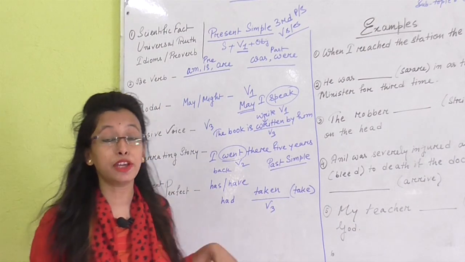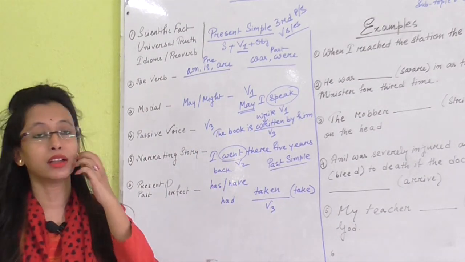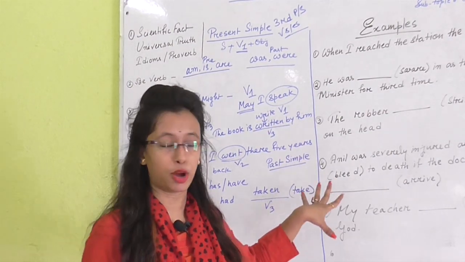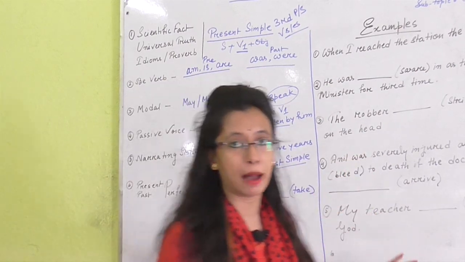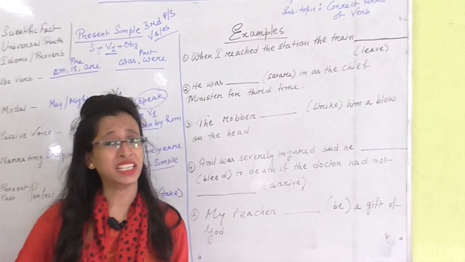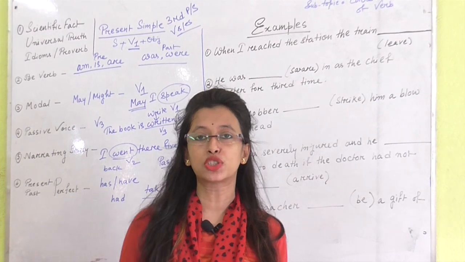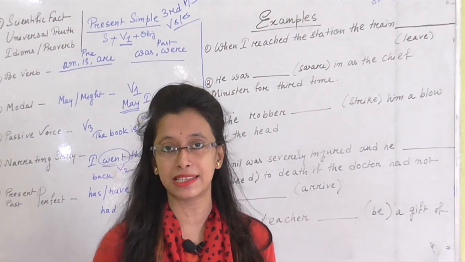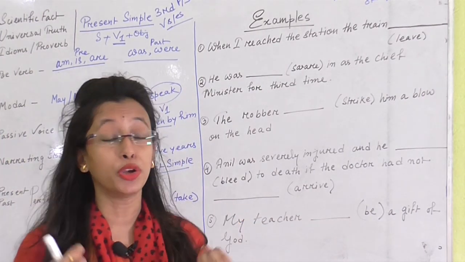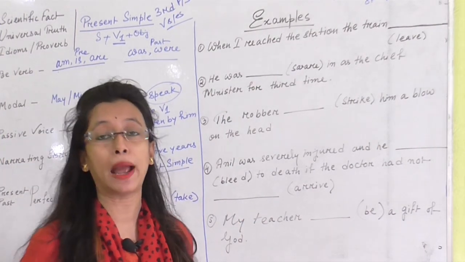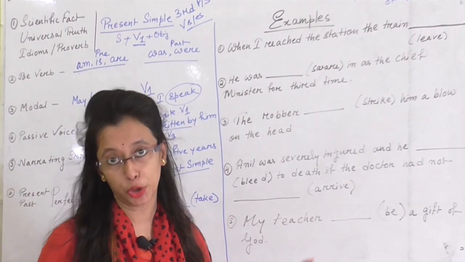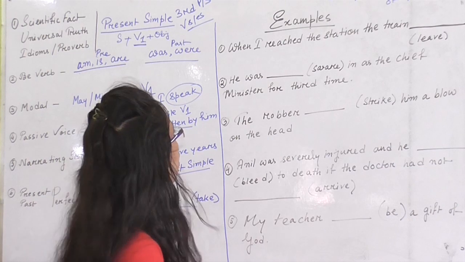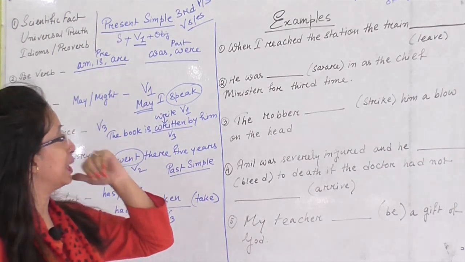So if you are following these tricks, then I hope that you will not make any mistakes in correct forms of verbs. Now let's go to the examples, because if I am talking about so many rules, so many tricks, but you don't see any examples, if you don't do any practice, then you will not be able to correct all the answers. But you have to get full marks in your grammar, so you need to do correct forms of verbs in a correct way. Okay, the first example, see the examples.